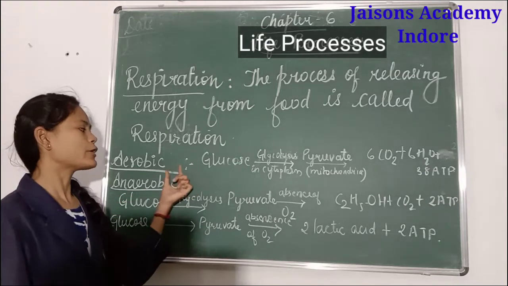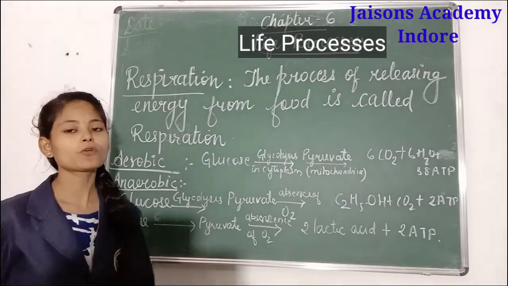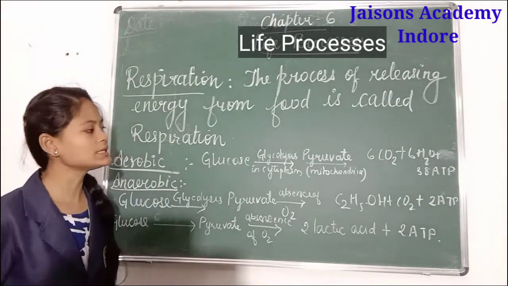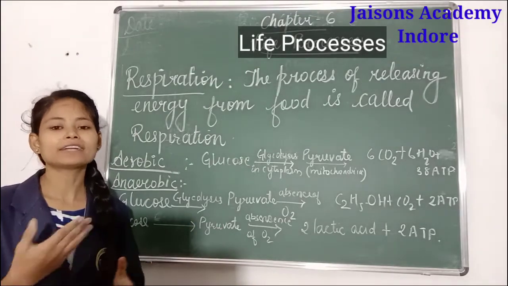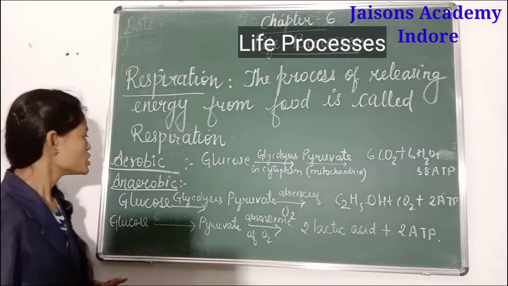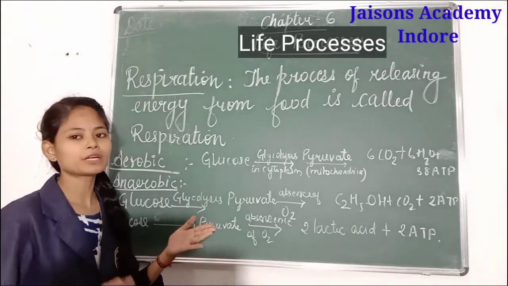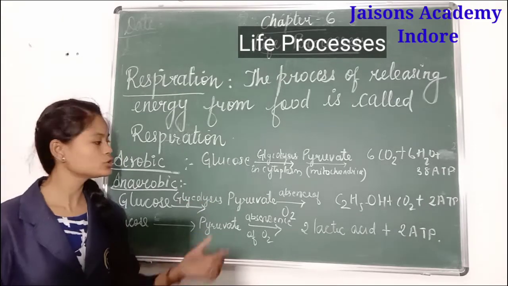Generally, in aerobic respiration, our food is broken down only in the presence of oxygen in our body to release a large amount of energy. That energy is utilized for working, growth of cells, repair of cells, etc. So now see what happens. Our food is broken down into simple products, like carbohydrate is broken down into glucose.